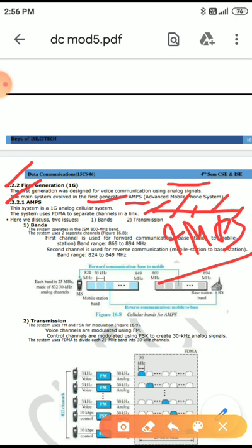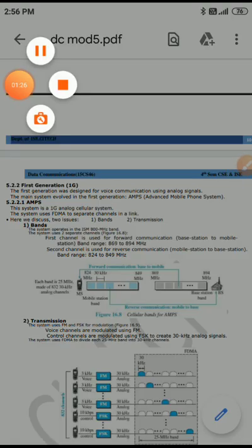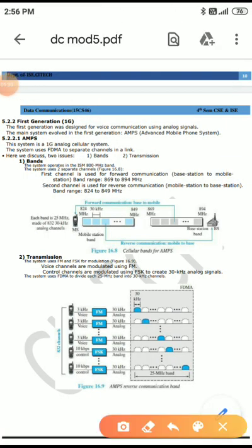We will discuss AMPS in brief. AMPS means Advanced Mobile Phone System. This system is a 1G analog cellular system.